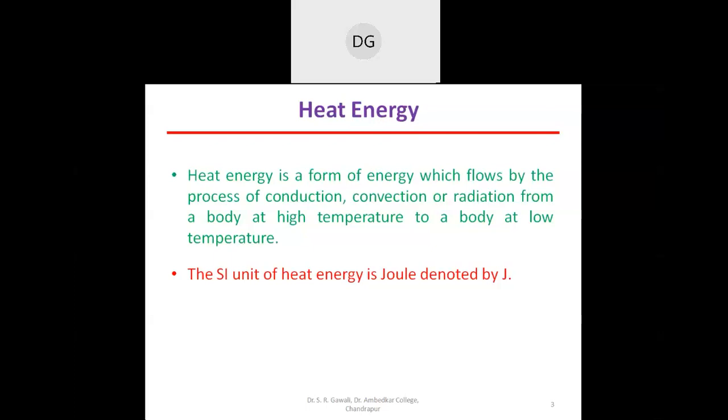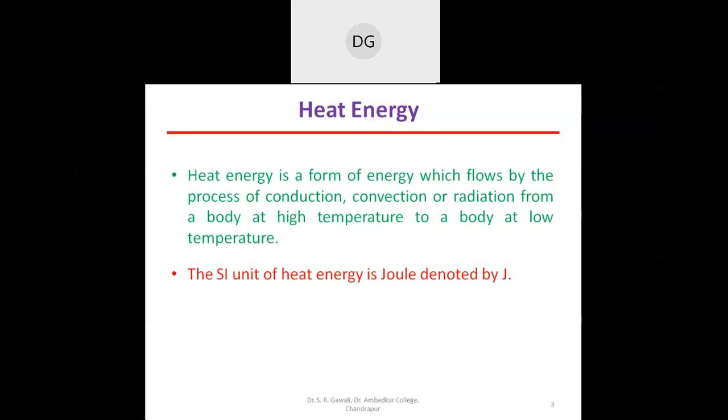Suppose we consider a rod, and one end of the rod is heated. When one end of the rod is heated, its temperature increases. Then the heat energy or temperature of that end of the rod is higher.